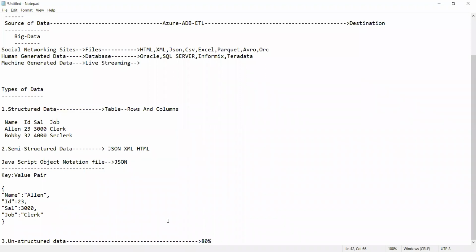And the rest of the 20% of the data, you will get it here. Out of this 20% only, you will get the semi-structured and structured data. That's it. So this is how we are going to work here. All of you clear?